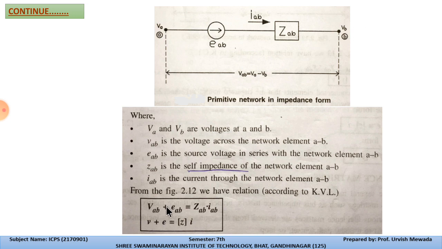So the addition of these two voltages, V_AB plus E_AB, is equal to Z_AB into I_AB. Now we can replace it like this: V will become V, E will become E, and Z_AB will become the matrix Z. This can create a matrix, and I_AB will become I.